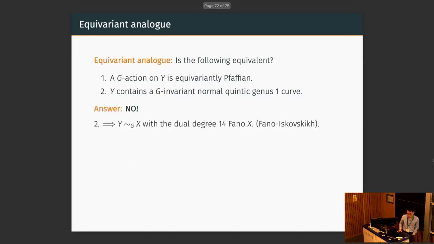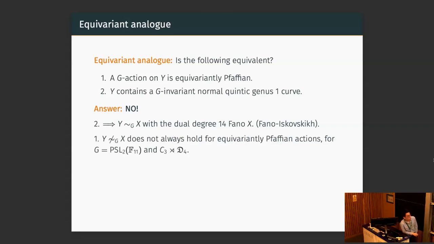It turns out the answer is no. Because for the second one, if Y contains a G-invariant normal quintic genus 1 curve, by Fano-Iskovskikh, we know this gives a birational map to X, which is the degree 14 Fano threefold. And if the curve is G-invariant, the birational map will be G-equivariant. However, our results provide examples where the birationality between X and Y actually fails G-equivariantly, in particular for the groups PSL2(11) and C3 semi-direct D4. So the answer to this equivariant analog is no.